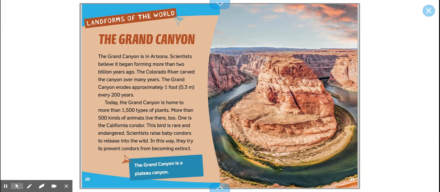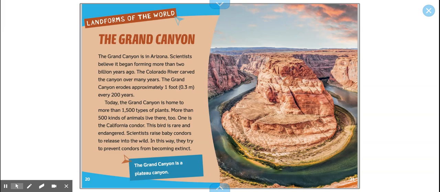Today, the Grand Canyon is home to more than 1,500 types of plants. More than 500 kinds of animals live there too. One is the California condor. This bird is rare and endangered. Scientists raise baby condors to release into the wild. In this way, they tried to prevent condors from becoming extinct.